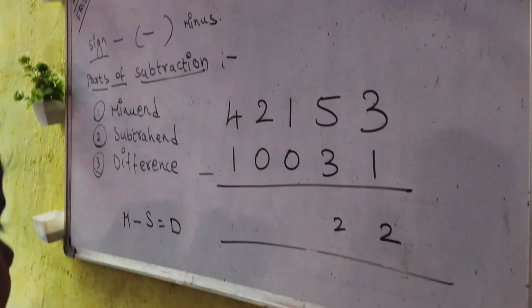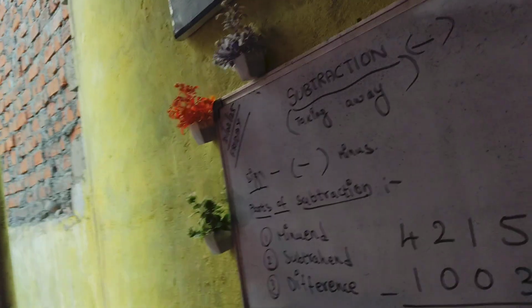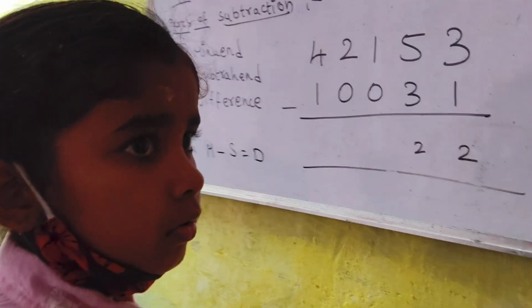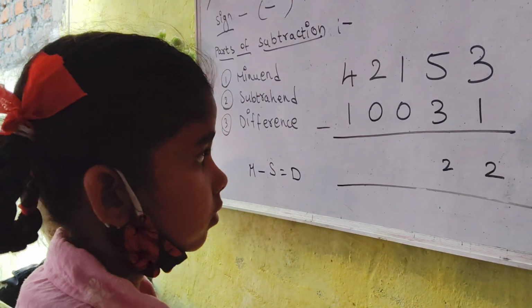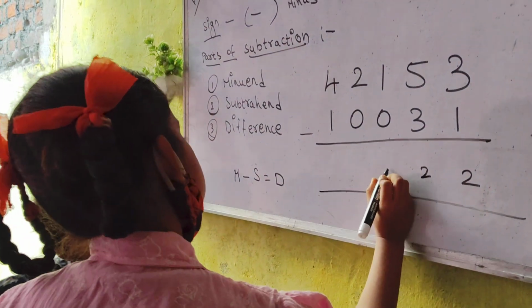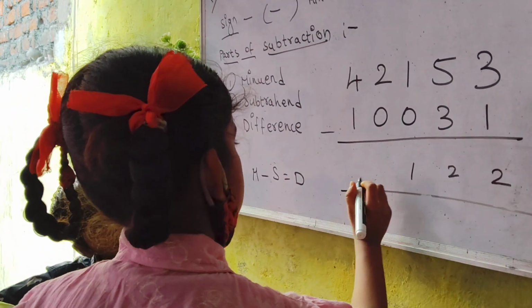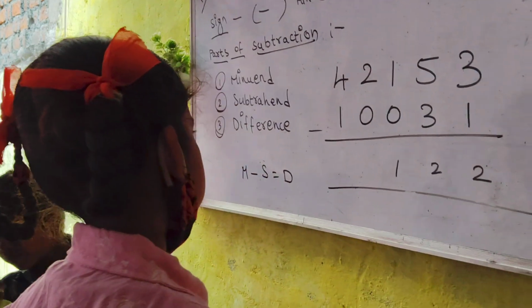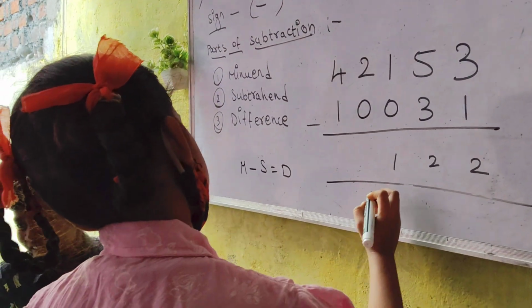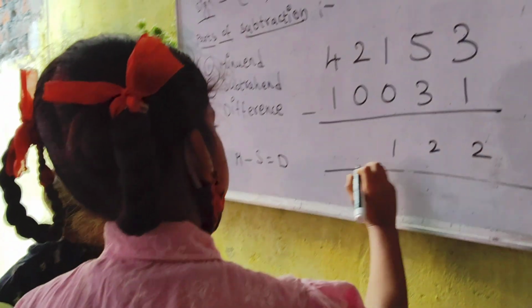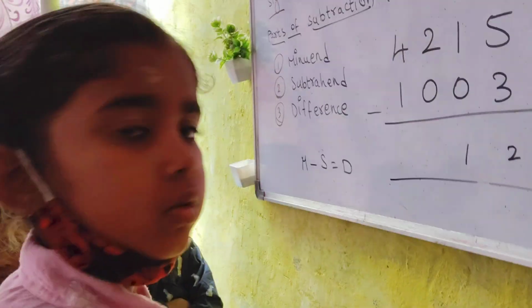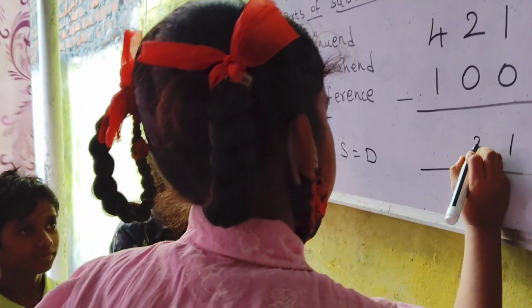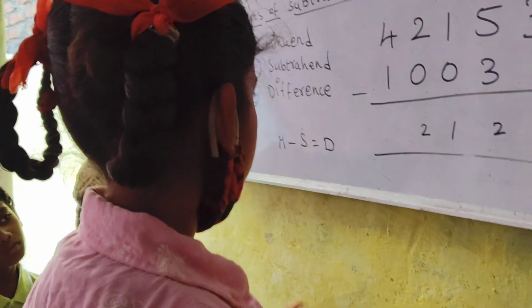When you subtract 0 from any number, what will you get? 1, the same number. Yes. Then 2 minus 0 is? Nothing you have to remove. 2, right? Write 2 there. Write big and neat. Next. 4 minus 1.